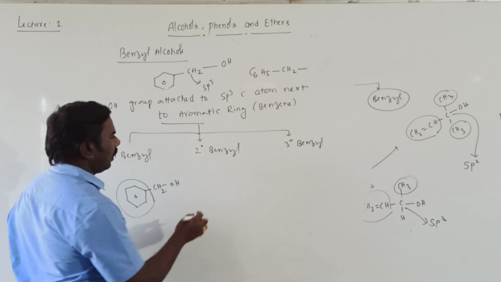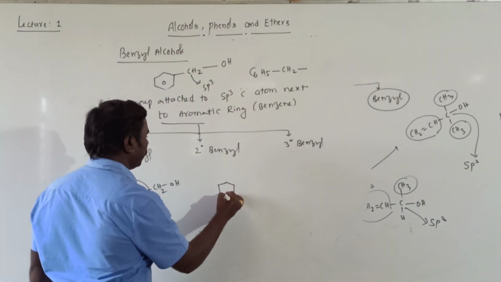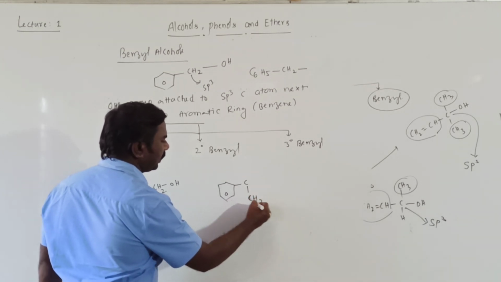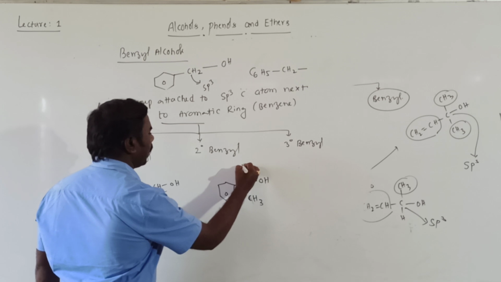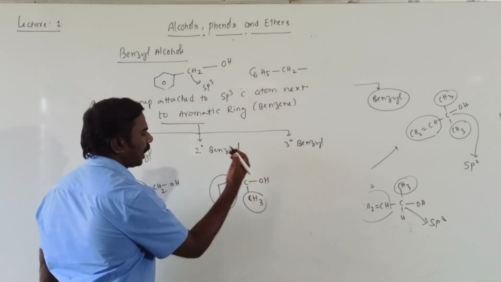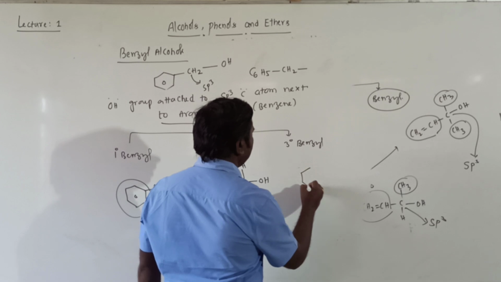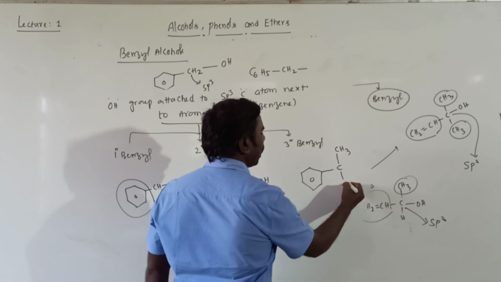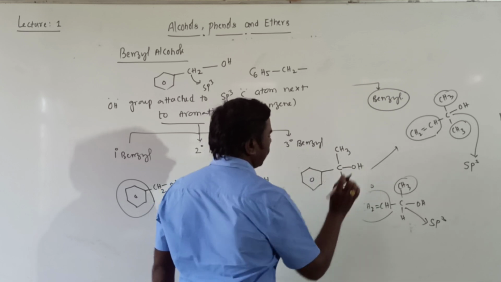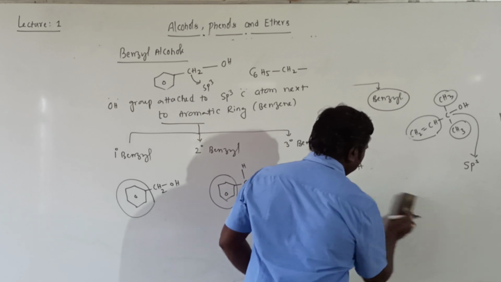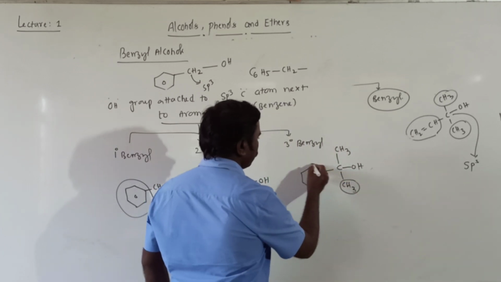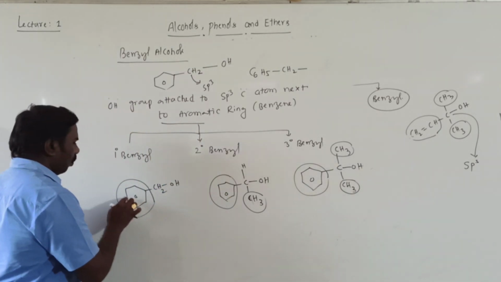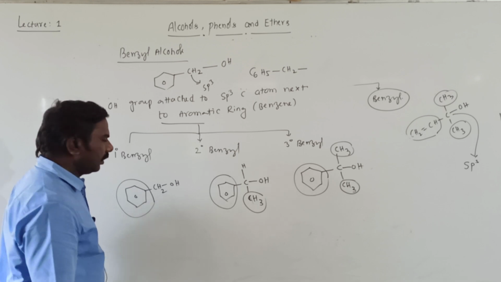Secondary means one hydrogen is replaced by one alkyl group, so there are two groups. Tertiary means these two hydrogens are replaced by two alkyl groups with the OH group attached. Tertiary means 1, 2, 3; secondary 1, 2; primary 1. Getting all of you?